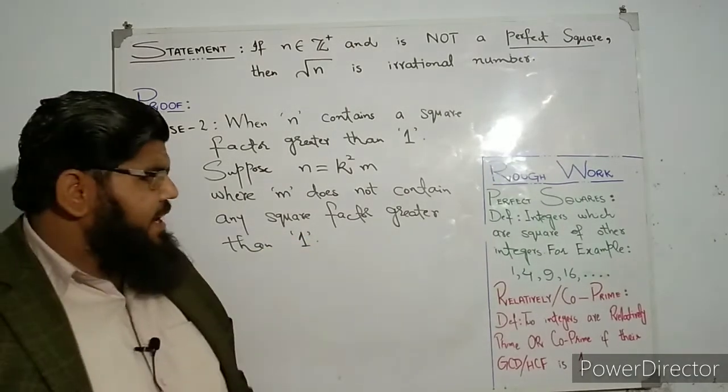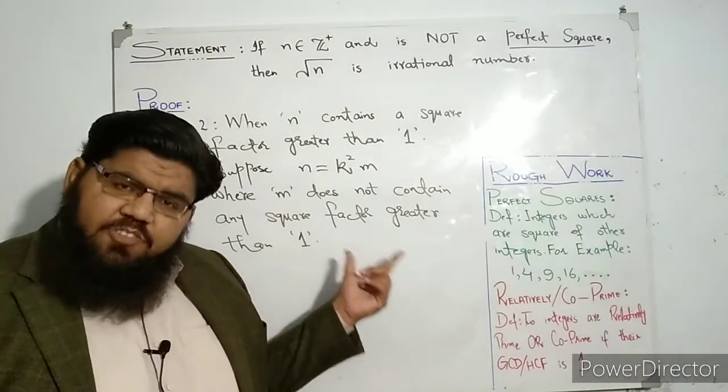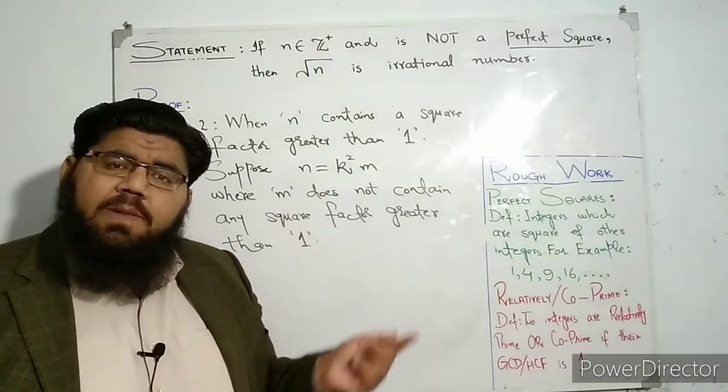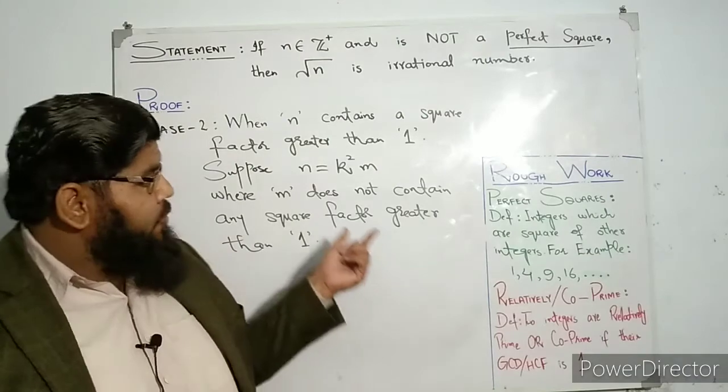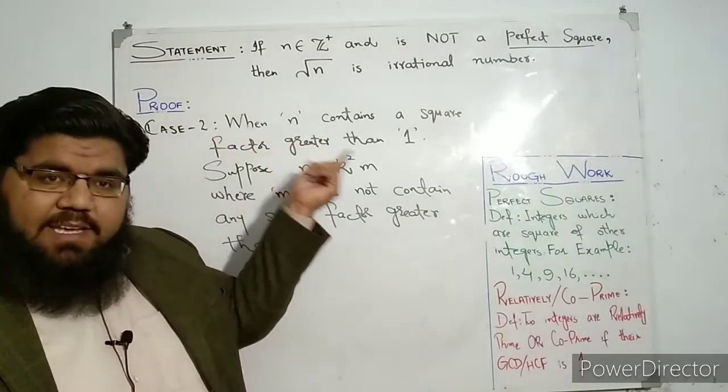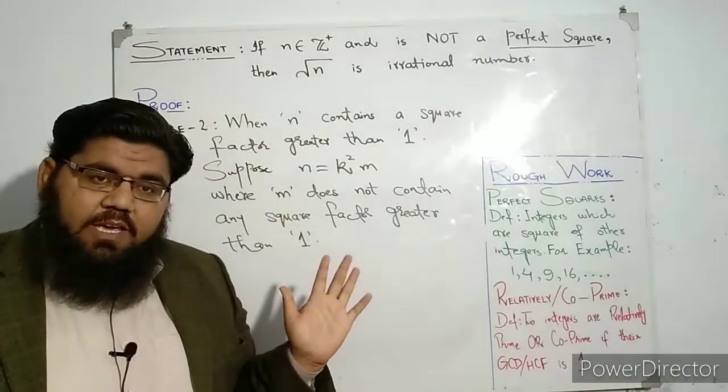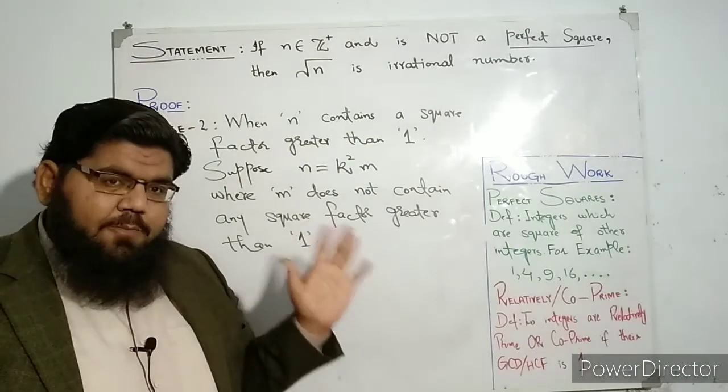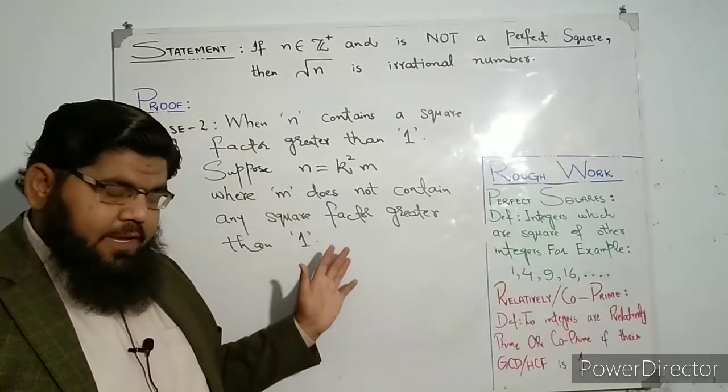You might be wondering why I mentioned it. I have mentioned this because it's going to play a key role in proving that square root n is irrational in this case. How will it play the role? Let me tell you here.